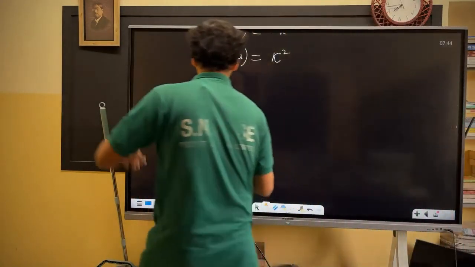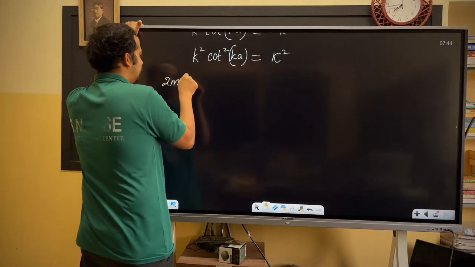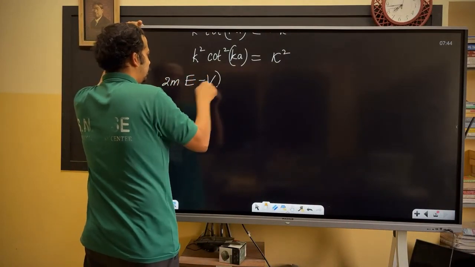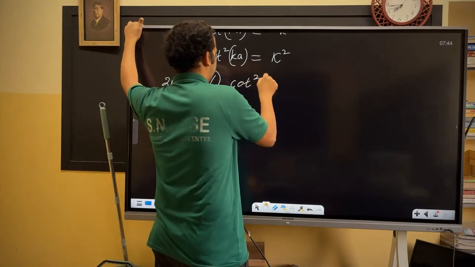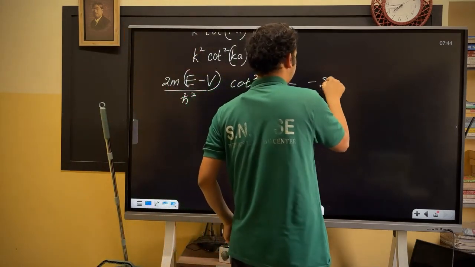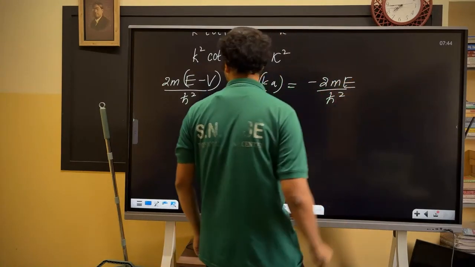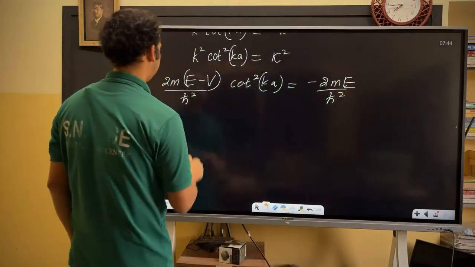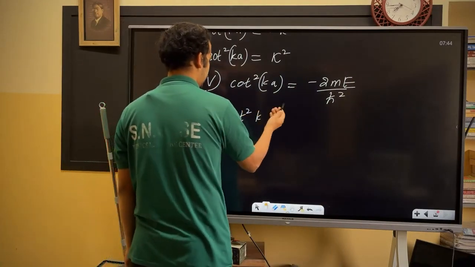So now this is 2m (E minus V) divided by h bar square, times cot square ka, and that's equal to minus 2m E by h bar square. Now in cot square ka, what is k?